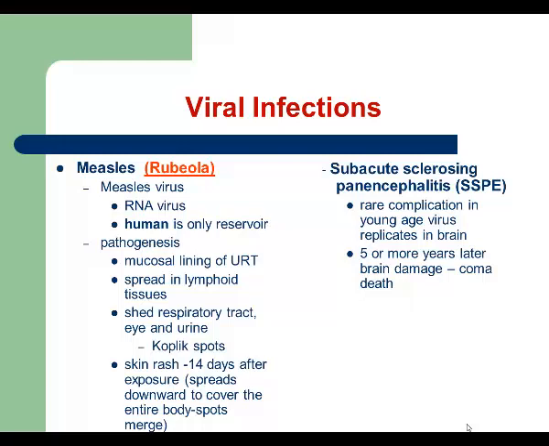So as I said, the source of infection will be an infected individual. Infection is transmitted by respiratory droplets. So that means patients inhale this virus. And that explains why the first symptoms of measles will be symptoms of upper respiratory tract infections. Conjunctivitis, runny nose, fever, cough. And then the next step, the virus spreads into lymphoid tissues,